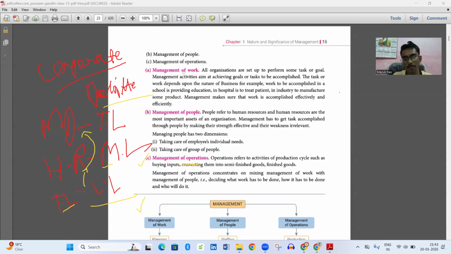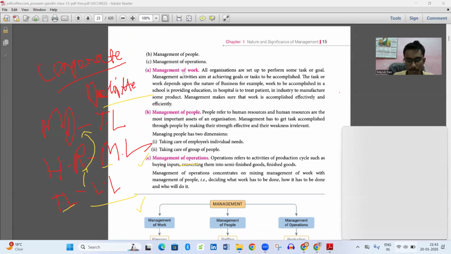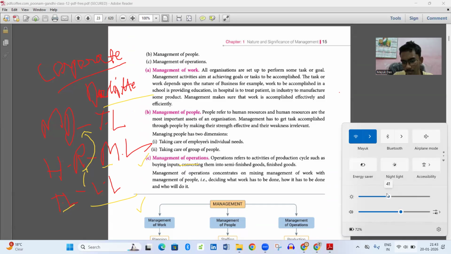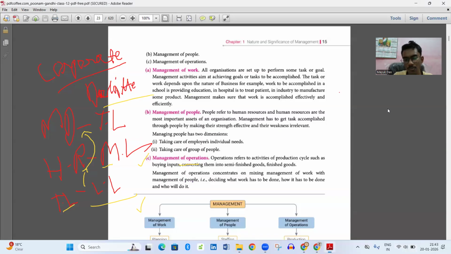Management of people. People refers to human resources. Without human resources, our goal will not be served. So for that, people are required because people are considered the most important asset of an organization, human resources basically.